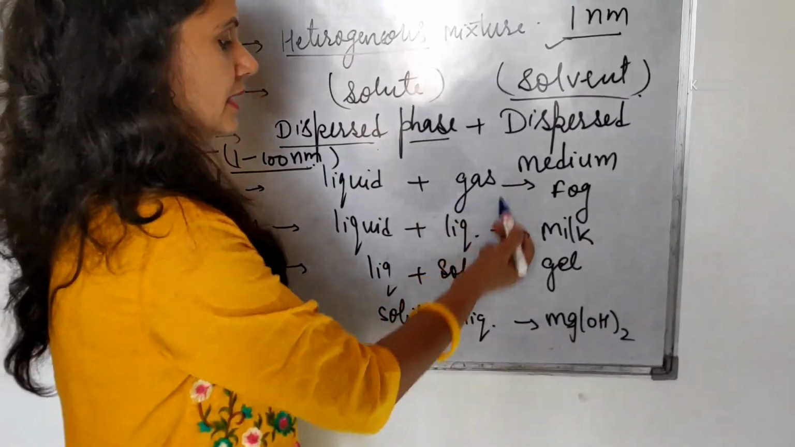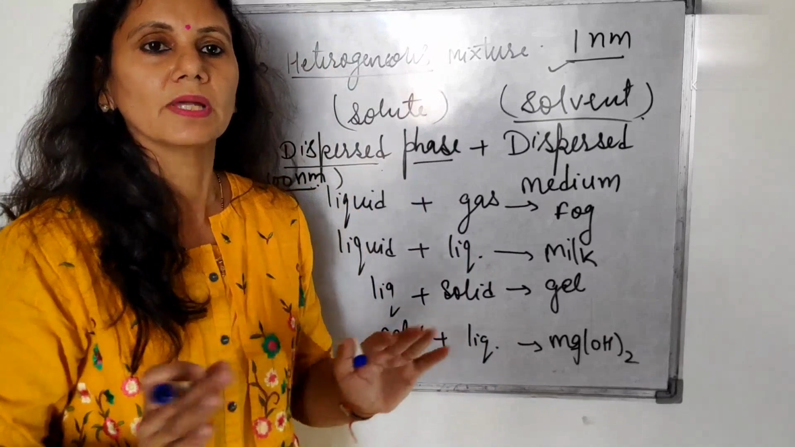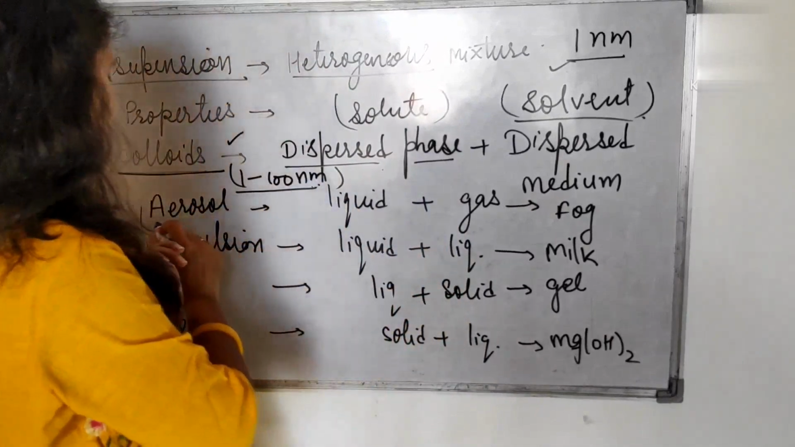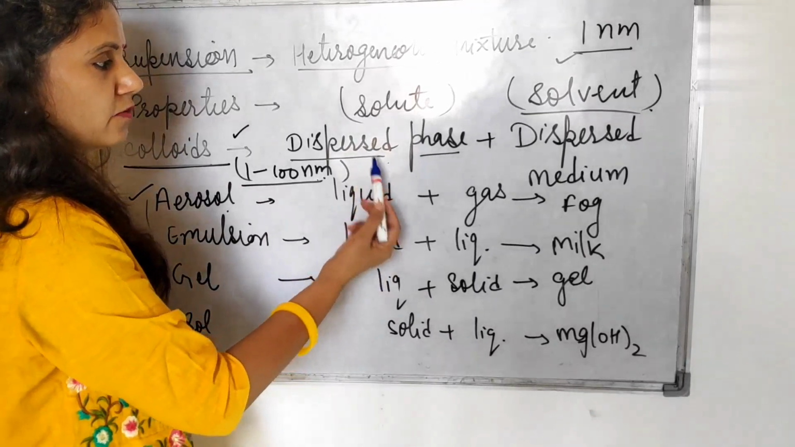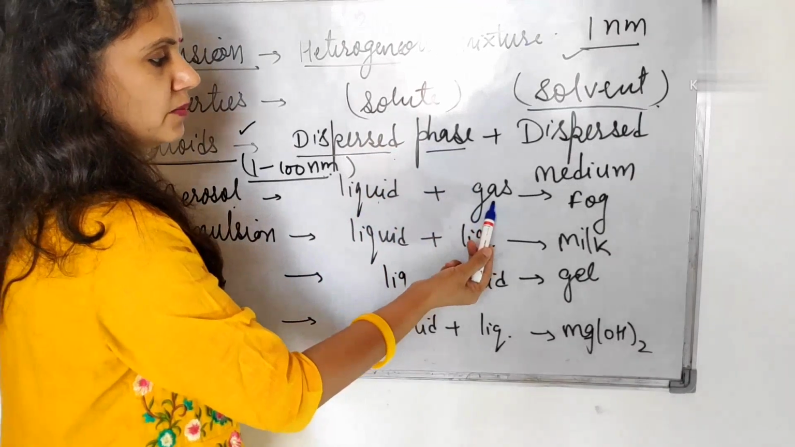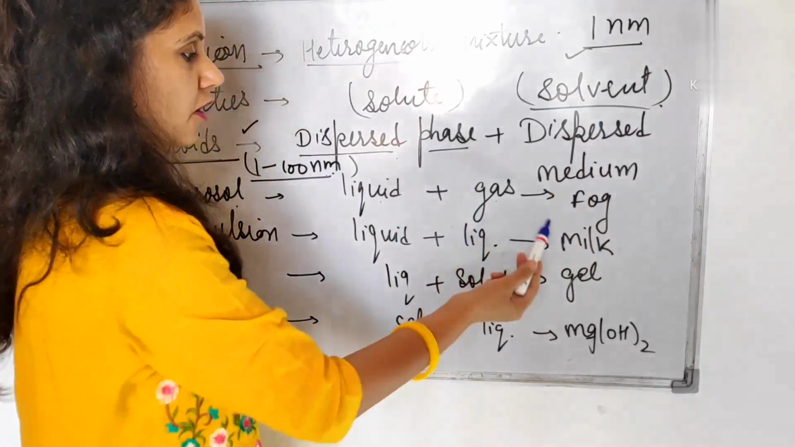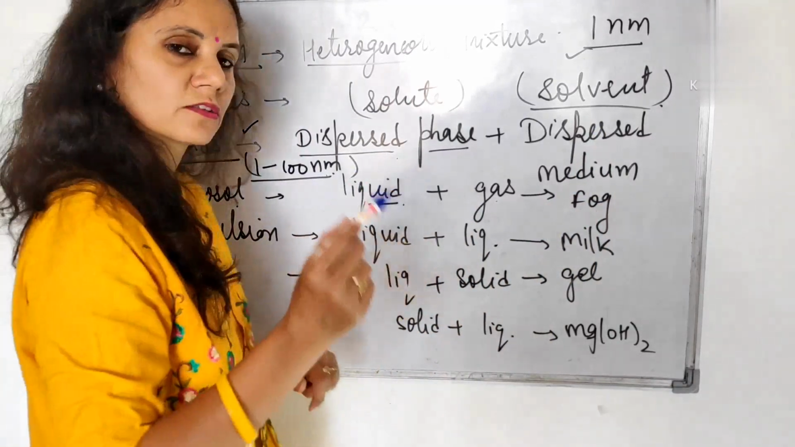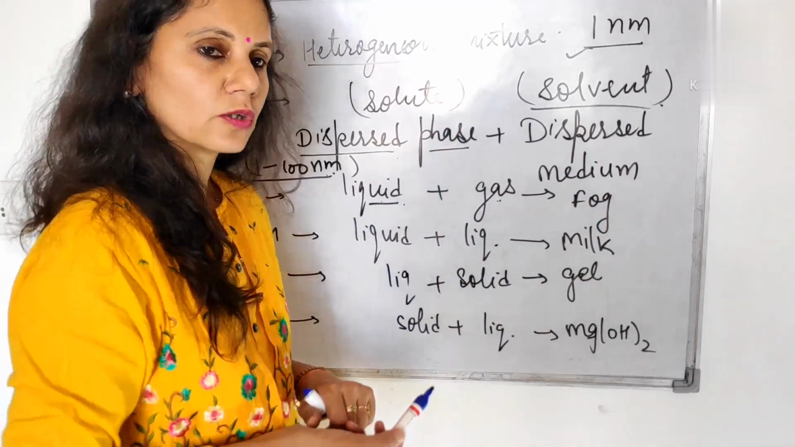Then some examples are there. One table is given in your book. You have to learn that table, and the specific words I have written for you, such as aerosol. Aerosol is one in which the dispersed phase is liquid and the dispersed medium is gas, such as fog or mist. In fog or mist, there are some liquid droplets suspended in gas. So they are called aerosols.